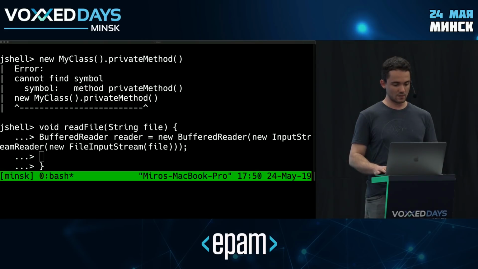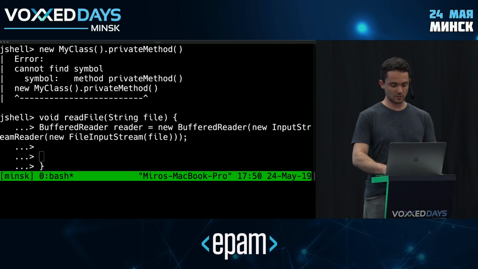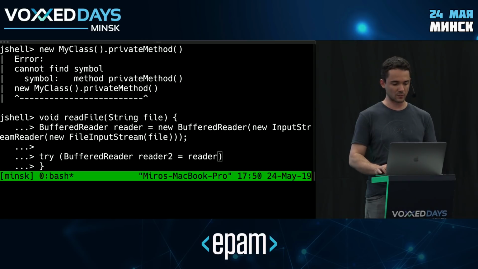Now, what else can we do here? Well, I can now use the try with resources construct, but because I have a reader from before, I cannot reuse it here, right? Try requires a new variable so that it can manage it. So a very common idiom that people use is basically just create a second buffered reader. You often see this being named reader2, and you just assign the existing reader to it, and then you're good to go, right?